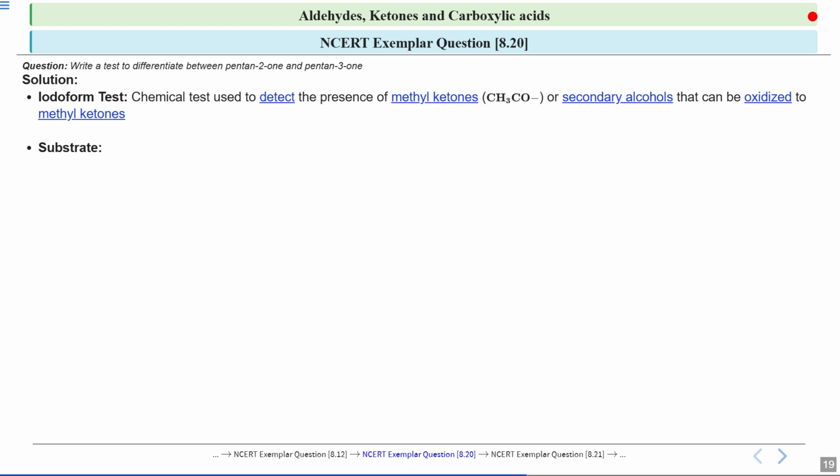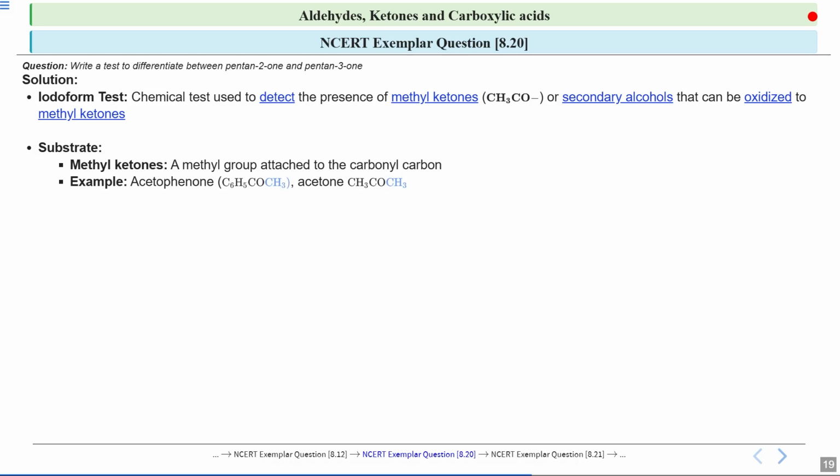So if we talk about the substrate over here, then a methyl ketone is attached to a carbonyl carbon. A methyl ketone means the carbonyl group which is directly bonded to a CH3 group. This is important because only these compounds will react in the iodoform test.